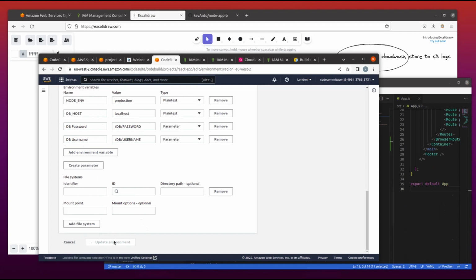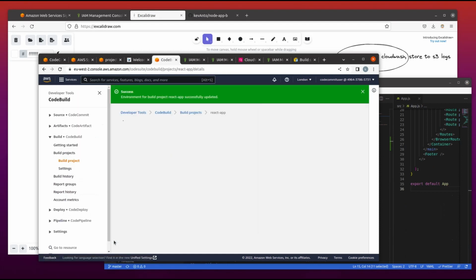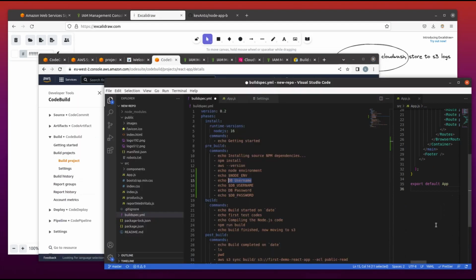Okay, everything has been set correctly. Let's now update our environment variables.